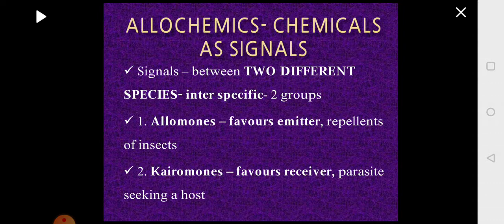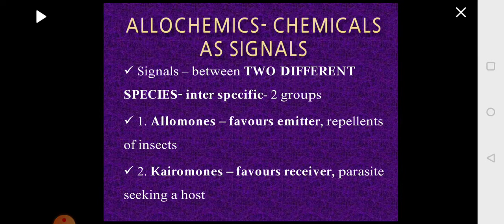The second type of chemical is called kairomone. Here it favors the receiver. An organism is secreting the chemical which is received by another one, and the receiver will actually get benefited. For example, a parasite cannot survive on its own. It needs a host. It is always in search of a host.